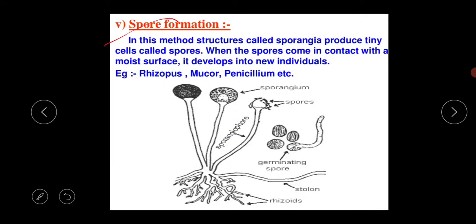The next thing is spore formation. So what is the basic meaning of spore formation? In this method, structures called sporangia produce tiny cells called spores, and when the spores come in contact with a moist surface, they develop into a new individual. Examples are Rhizopus, Mucor or Penicillium.